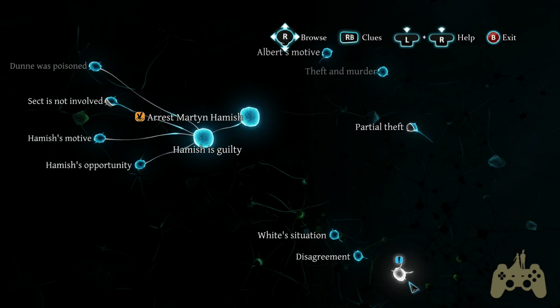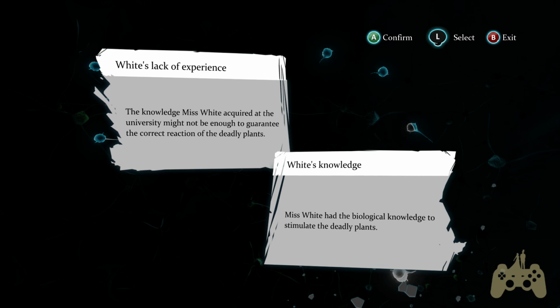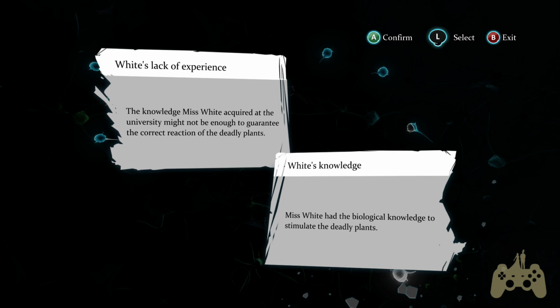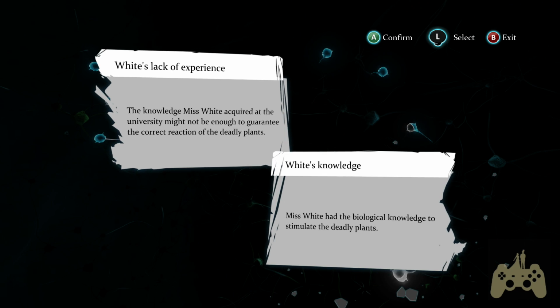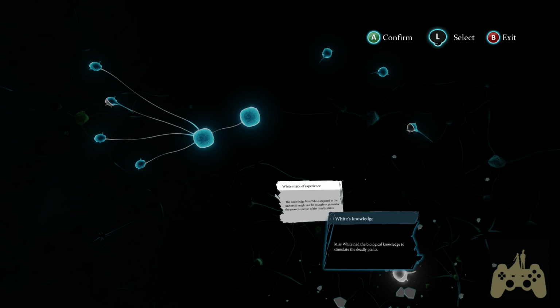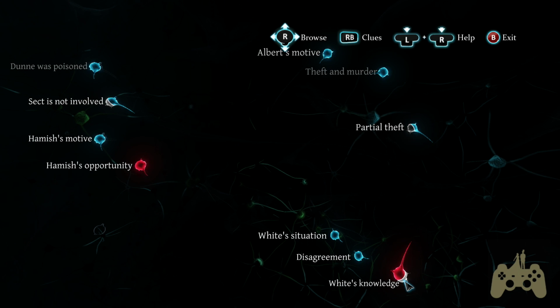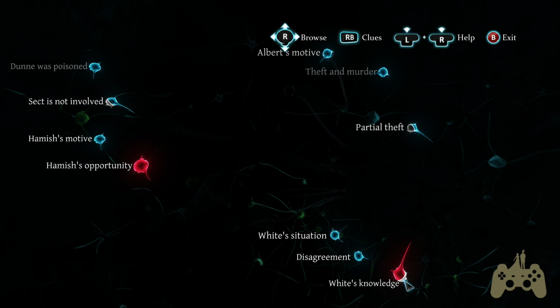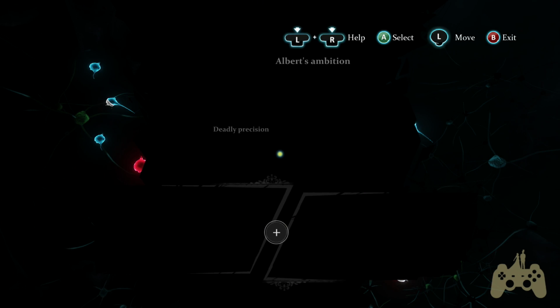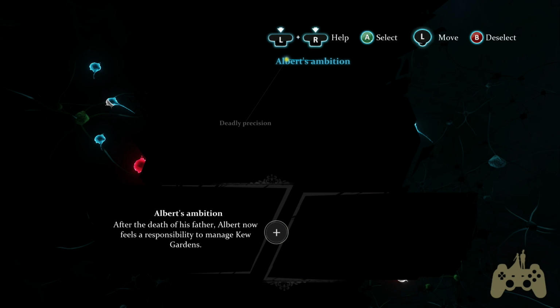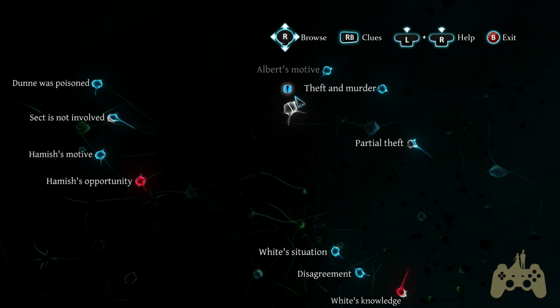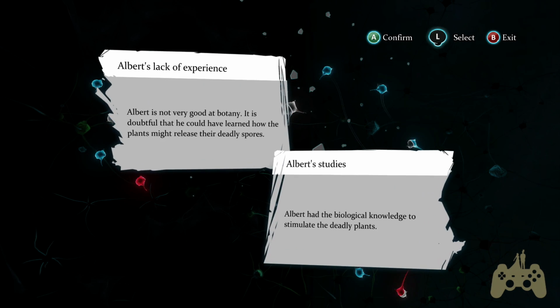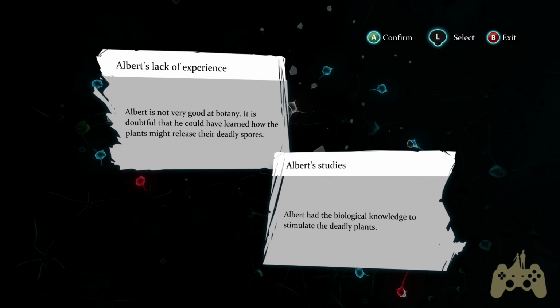Could she have done it? The knowledge Miss White acquired at the university might not be enough to guarantee the correct reaction of the deadly plants. Miss White had the biological knowledge. I think she did. So it could be her. But also, Albert's ambition, deadly precision. Albert's not very good at botany.